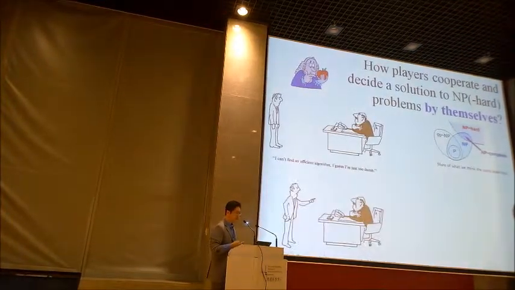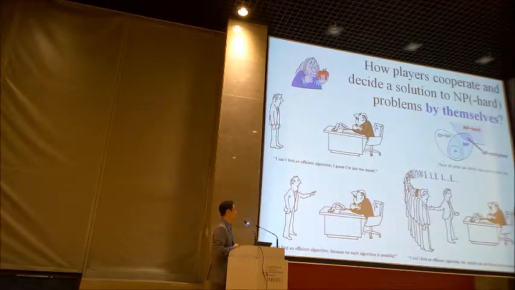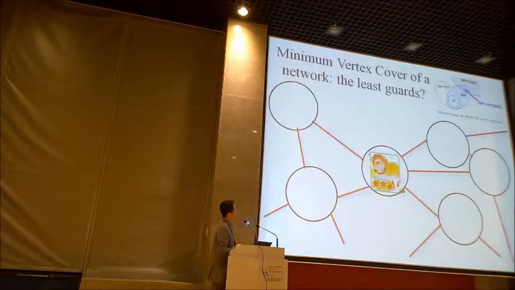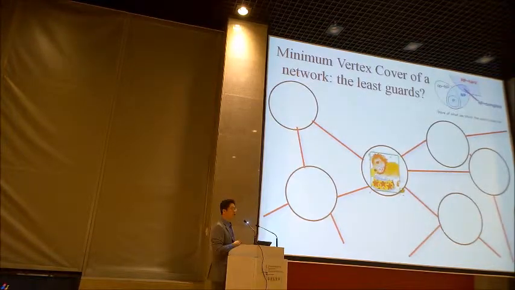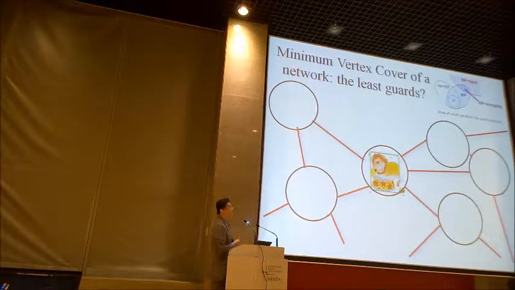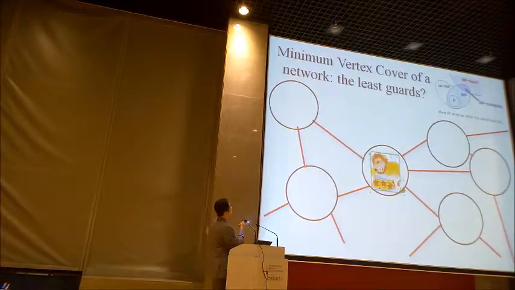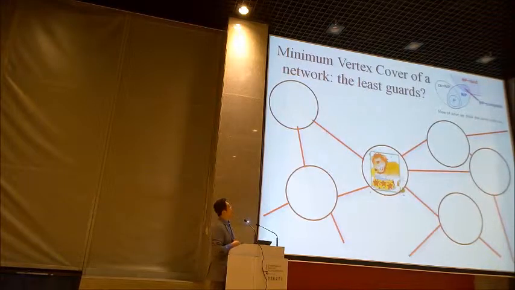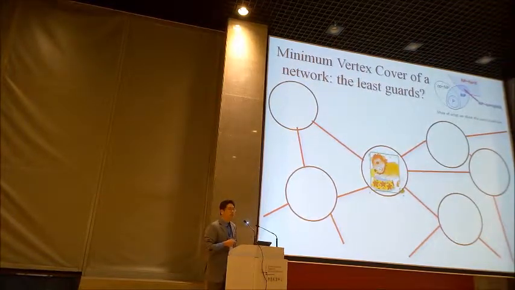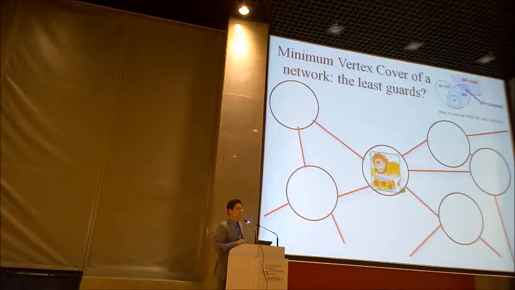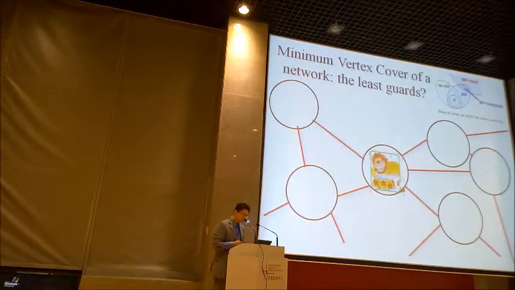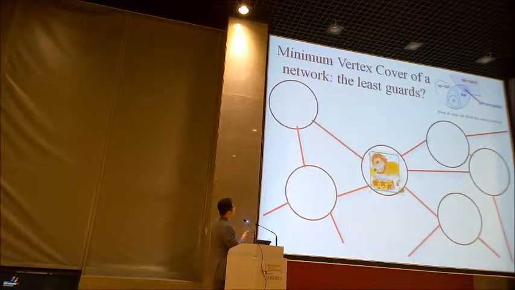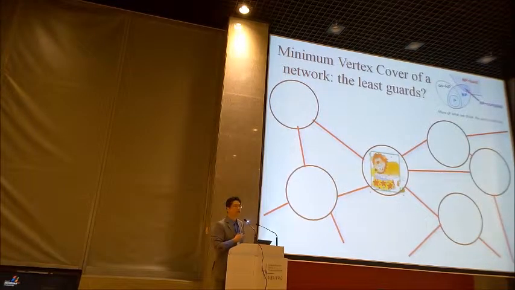So the question is that we can show you that in some cases, for example, in such a story, there is a lion who has gotten out of the cage, so we can put many guards to find that lion. So every corner here, every crossing here, we should assign guards to watch the paths. However, we should think of the least guards, because the number of guards means the cost and other expense. So we think we should put the least guards, and the guards can monitor every path of the graph or